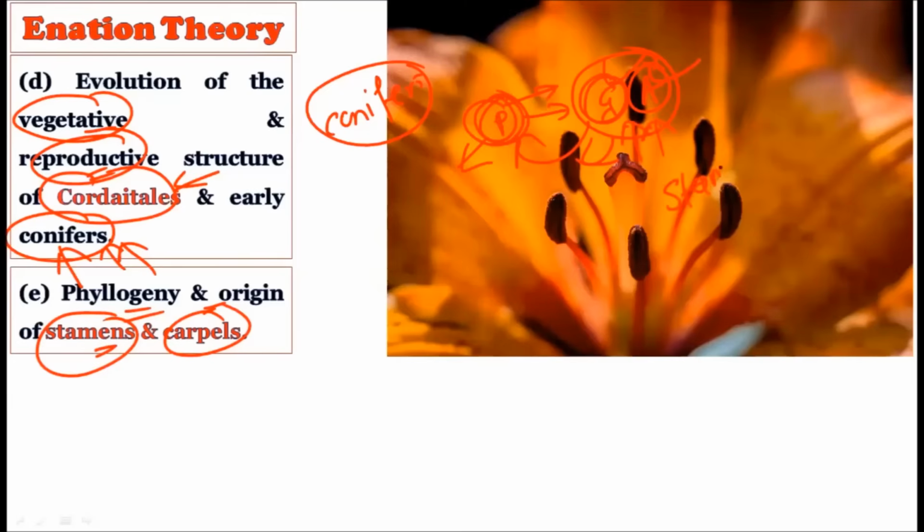Stamens, as you already know, are the male sexual organs, and the carpels are the female sexual organs, which are very well developed in the angiosperms. So how were these reproductive organs created? The phylogeny and origin of the reproductive organs is also traced back to the Telome theory. The Telome theory also sheds some light on these stamens and carpels, on how they may have evolved.